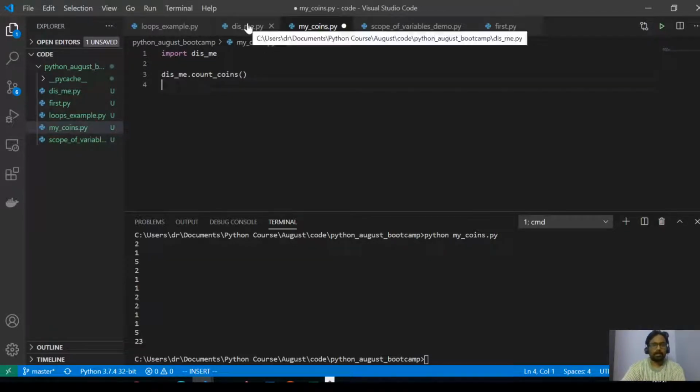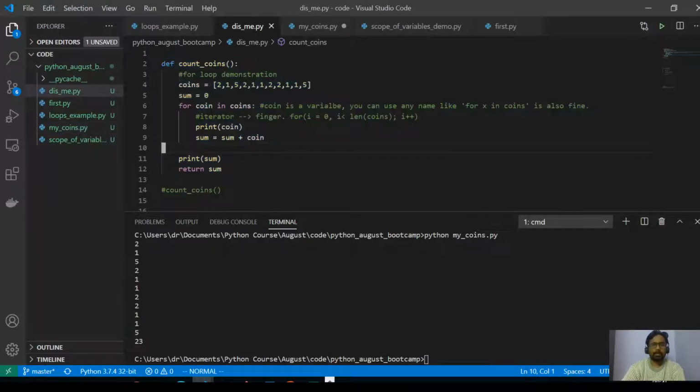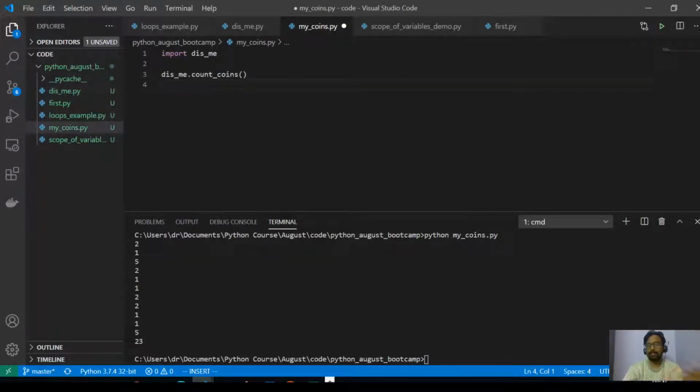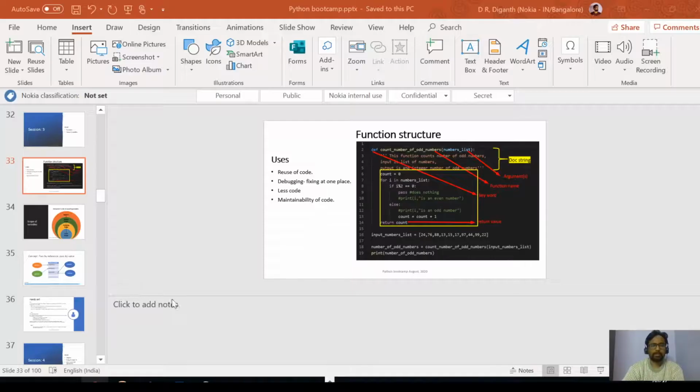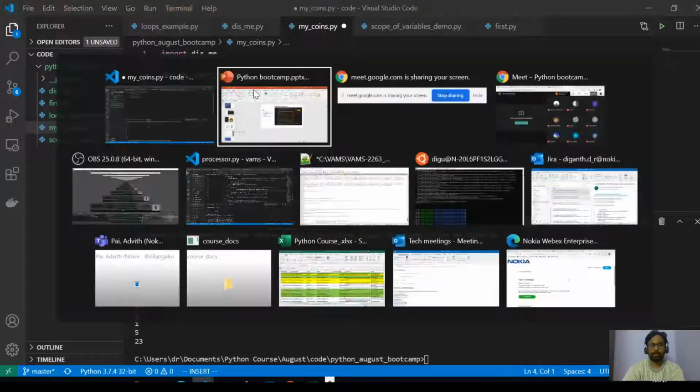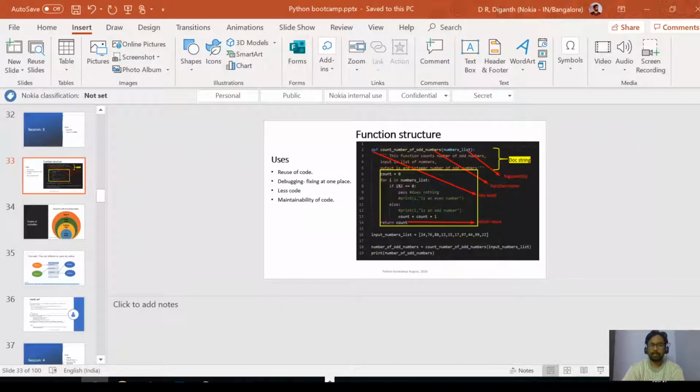So now what is the problem that I have solved? The teacher has only one file, and every other 60 people are simply using this and calculating it. So what are the advantages here? We just looked at the advantages. Reuse of code, that means I am not rewriting the whole logic. I don't even have to worry about the logic. And then debugging and fixing at one place.